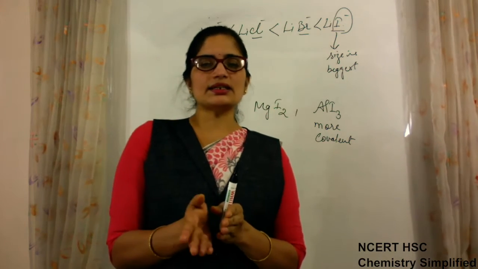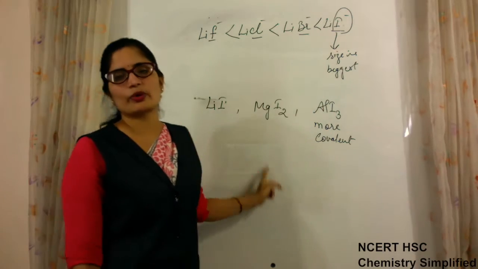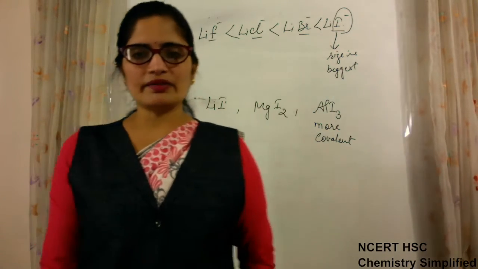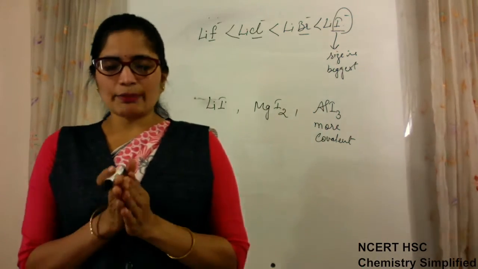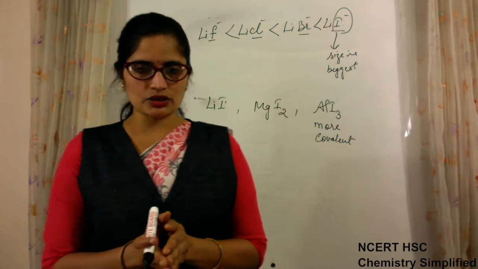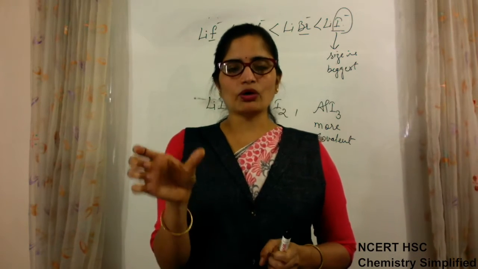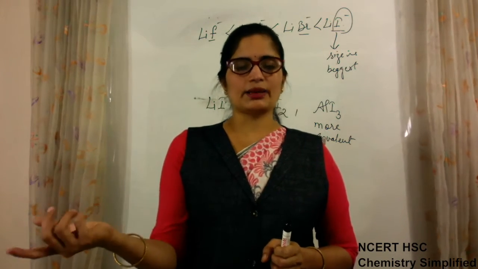Which percentage is more in which bond can be found with the help of these points. Otherwise, a bond has some percentage of covalent and some percentage of ionic character, and whichever percentage is more, the bond is called that type of bond.